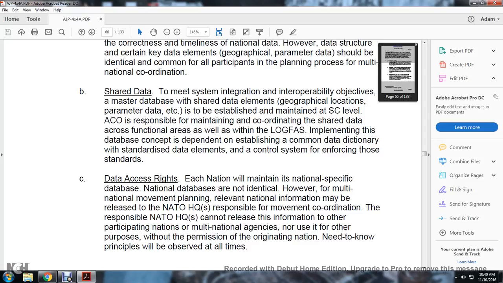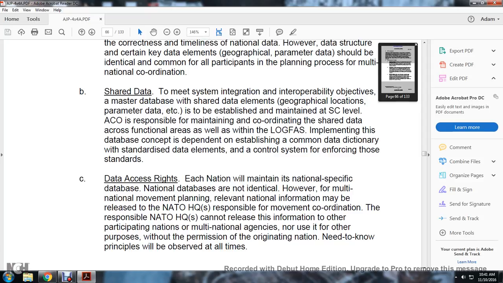Implementation of the database should be dependent on establishing a common data dictionary, standardized data elements, and a control system with the enforcing of the standards. Data access rights. Each nation will maintain a national specific database. National databases are not identified for that, but the multiple national movement of the relevant national information may be responsible